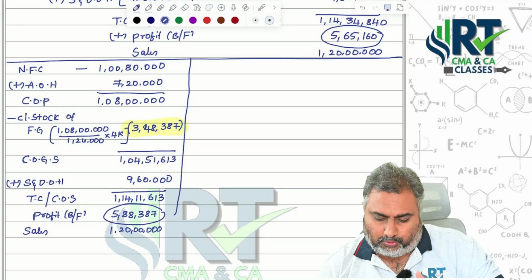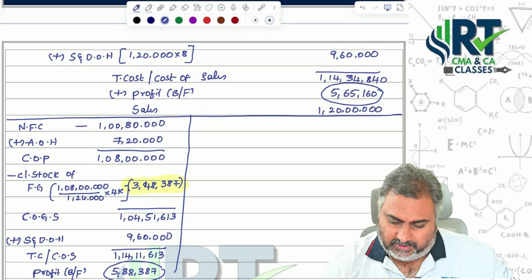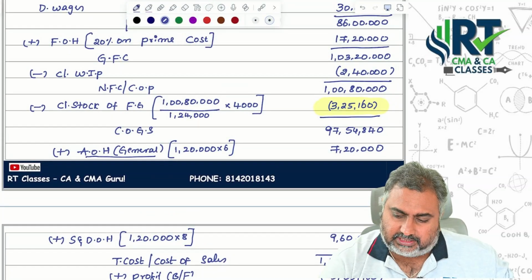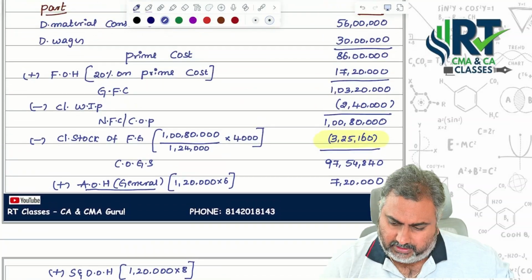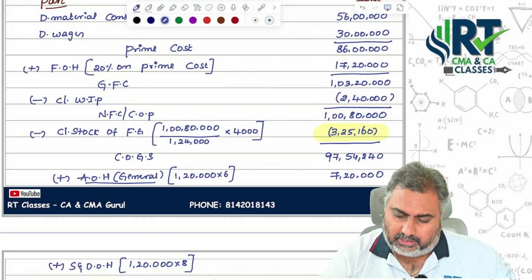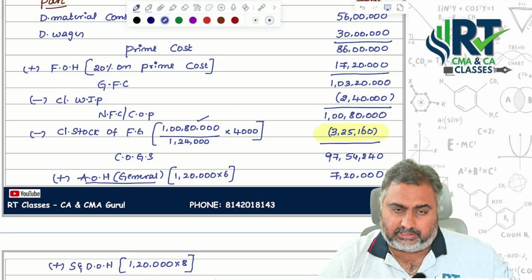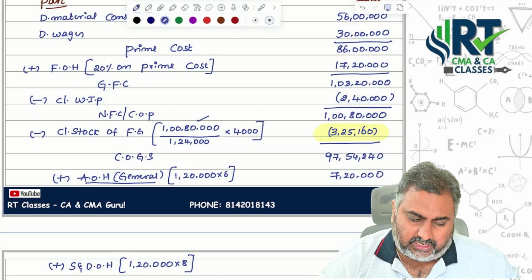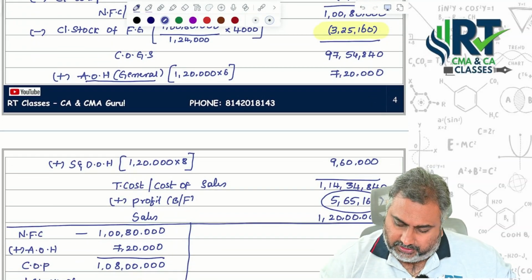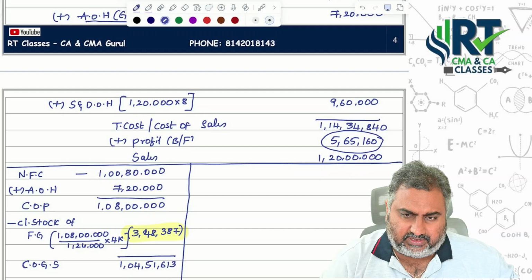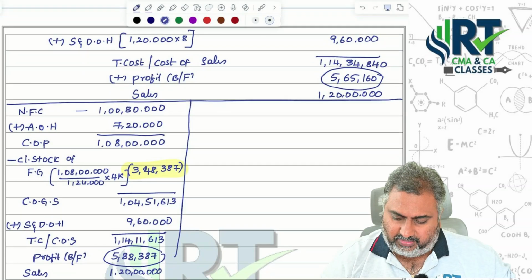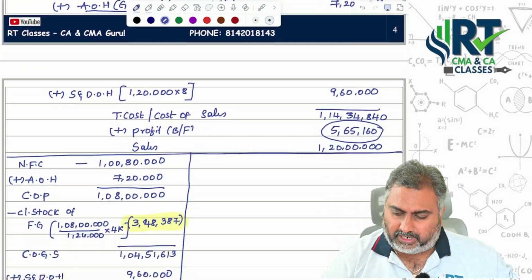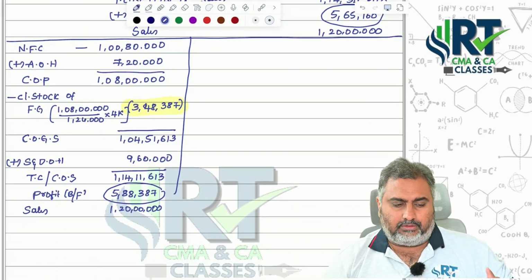Sir, why did we get more profit from the CMA point of view? If you check the closing stock valuation, here it was more. That's the reason we are getting a larger profit compared to this. Here, in the cost of production, administrative overheads are not included. That is the reason your cost of production was reduced by 7,20,000, which leads to an increase in closing stock valuation. That changes the impact on profit itself. Got it? Now we'll do reconciliation.